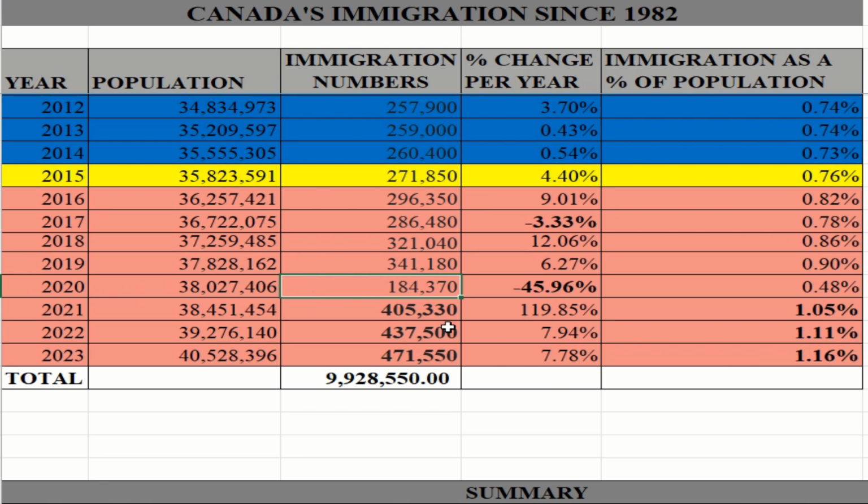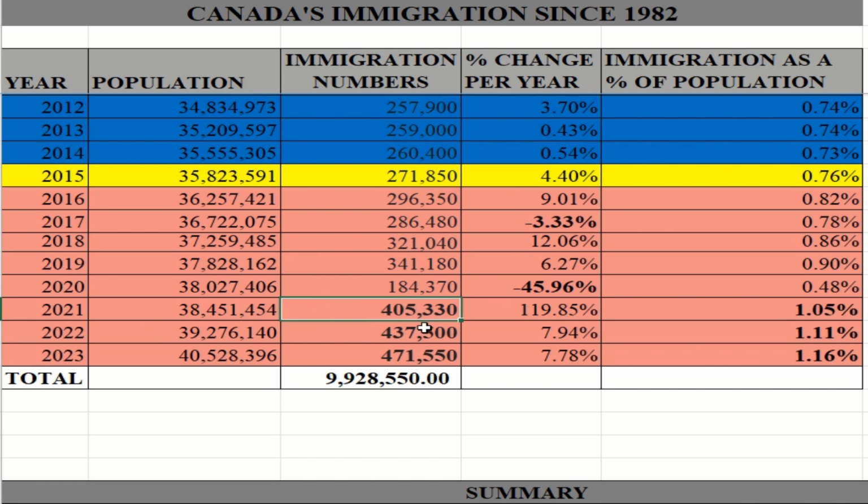We know that COVID damaged global economies, and Canada implemented rigorous immigration policies to get the economy back on track, which would explain why there was such a steep increase in immigration in 2021.